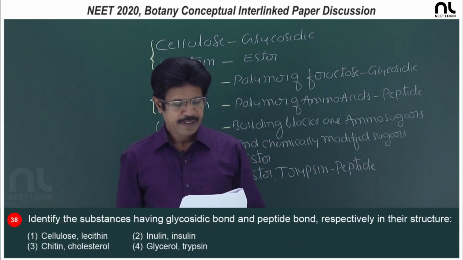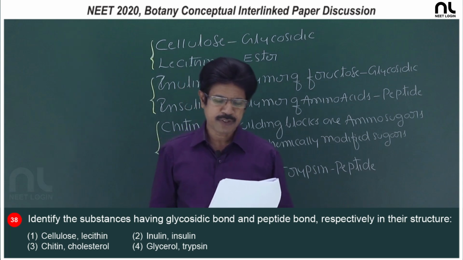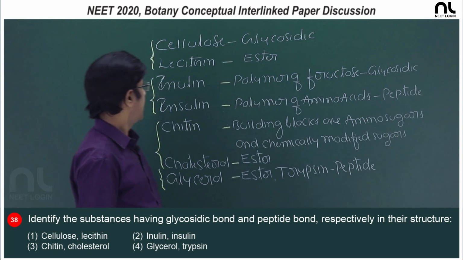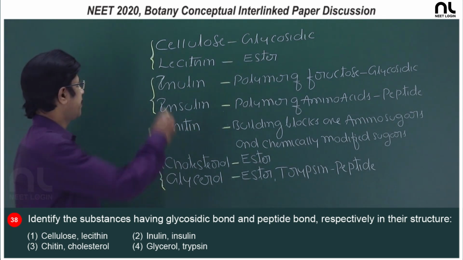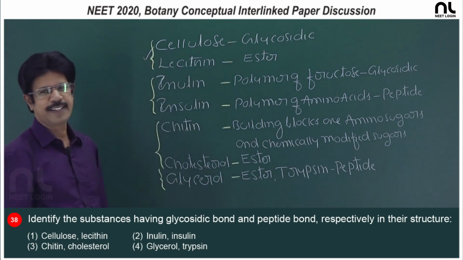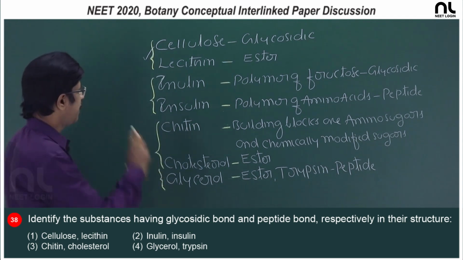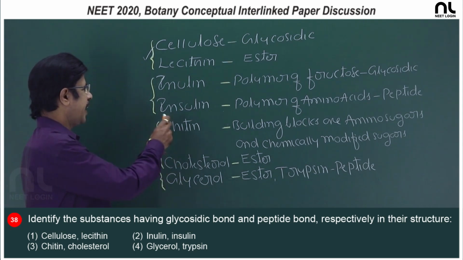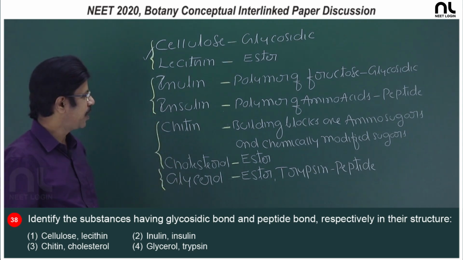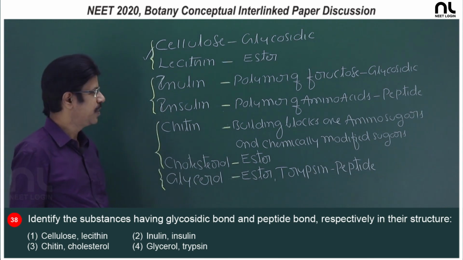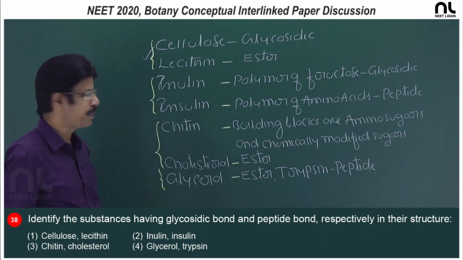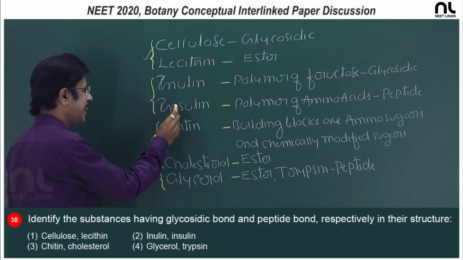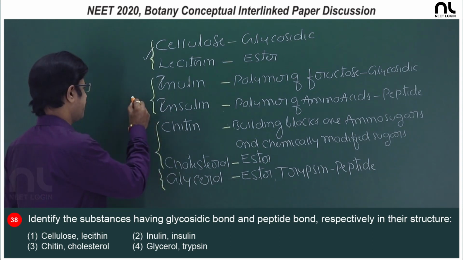Question number 38, identify the substances having glycosidic bond and peptide bond respectively in their structure. In cellulose it is a glycosidic bond, and in the case of lecithin it is an ester bond. Inulin, a polysaccharide, is a polymer of fructose with glycosidic bonds, and insulin, a hormone, is a polymer of amino acids, with peptide bonds.